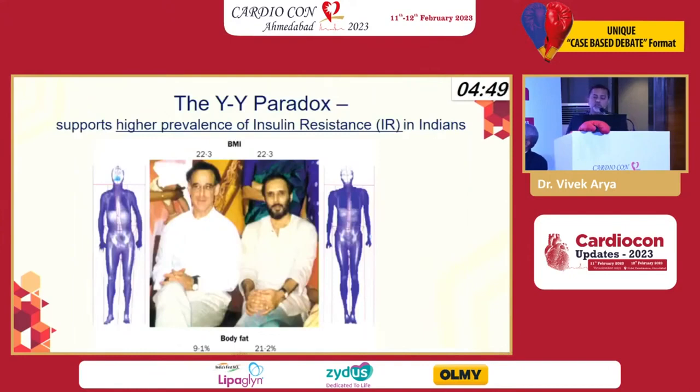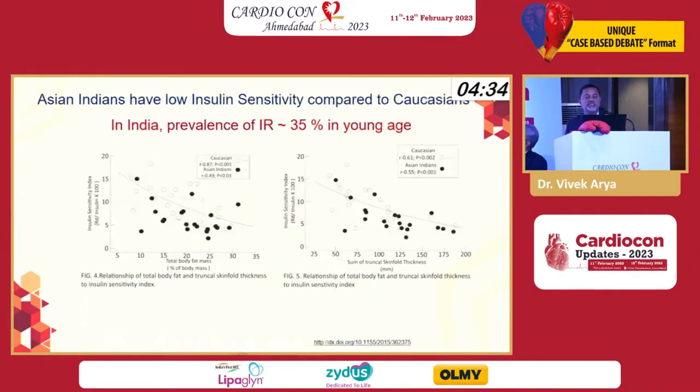And everybody knows about this YY paradox where Yudkin and Yajnik, they did their DEXA scan, and you find that there is more amount of fat in Indians. So more fat, so more free fatty acid because of insulin resistance. And if you look at the insulin resistance among Indians, you find that it is quite prevalent.